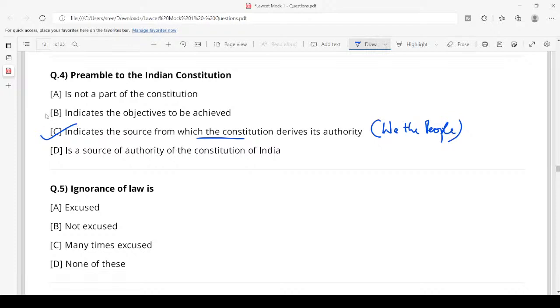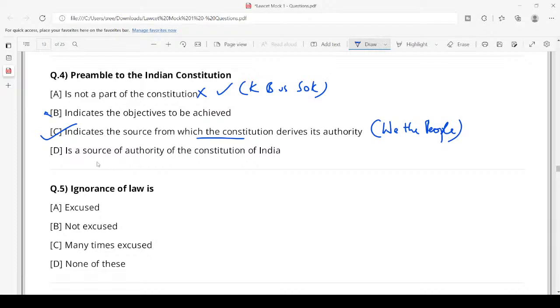Objectives to be achieved are not completely in the preamble. Objectives are there in the DPSPs also and in various other provisions. Is it not a part of the Constitution? No, the preamble is a part of the Constitution according to the judgment delivered by the Supreme Court in Kesavananda Bharati versus State of Kerala in the year 1973.